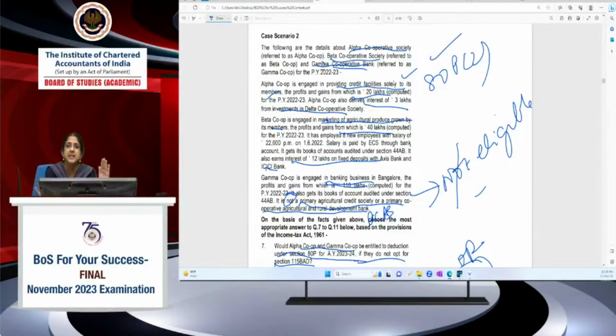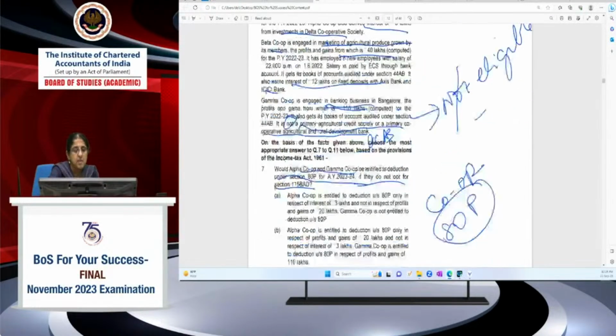If you are providing credit facilities solely to your members, then it's a permissible activity under 80P(2), and so it is eligible for deduction under 80P. This is there in your judicial update. Otherwise, there was no confusion relating to that, but this issue came up right up to the Supreme Court. So the Supreme Court has also clarified that for credit facilities to its members, the cooperative society will be eligible.